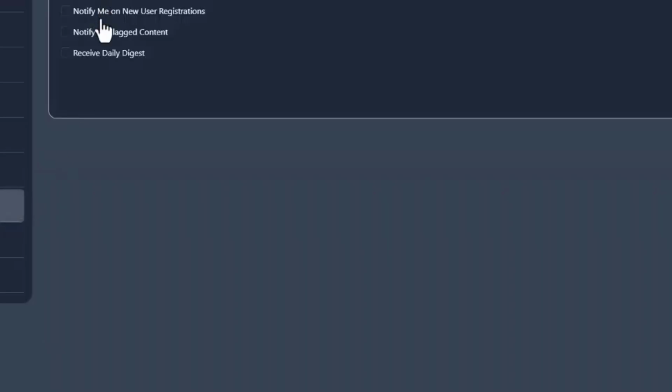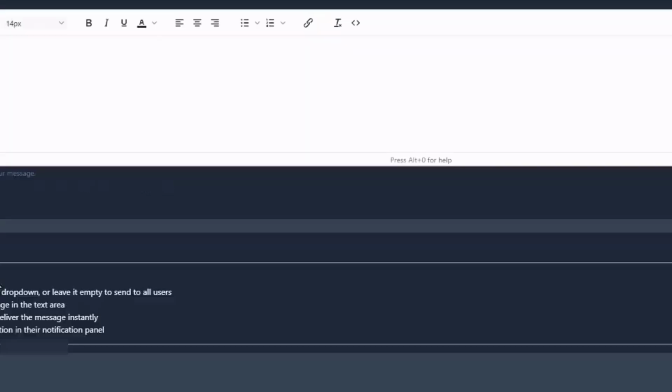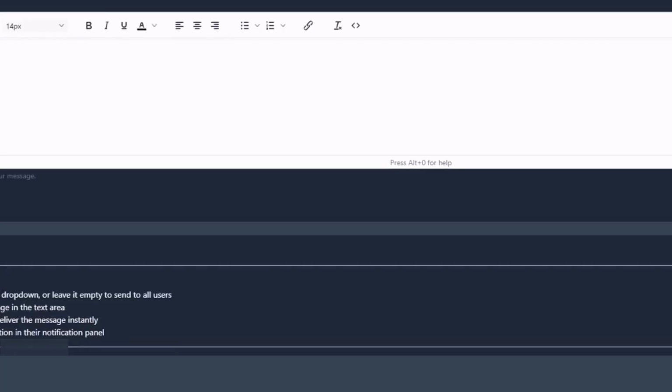Caucus AI has a very strong notification system. So when you go in here, there are notifications and you can be notified on user registration, flagged content, or you can get a daily digest of all things that happened. You just need to enable notification for yourself, and you can even put in a custom email if you do not want to use the membership email, or if you want you can send it to somebody else, such as one of your team members.